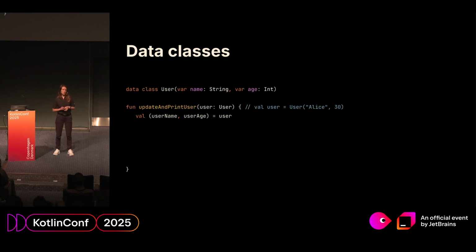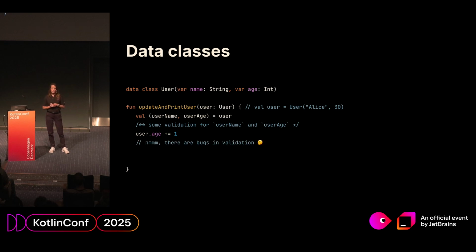And here, Kotlin has used destructuring, another cool feature of Kotlin. You have already seen it today at the keynote. She initialized the two parameters at once with the data class. Then some validation happens. It doesn't matter for the sake of this example. Then she updates the age, and then she notices that something is wrong here. She is 100% sure that the validation is right, but somehow this validation lets through some invalid parameters. So she does the most popular thing to debug, with printlns.